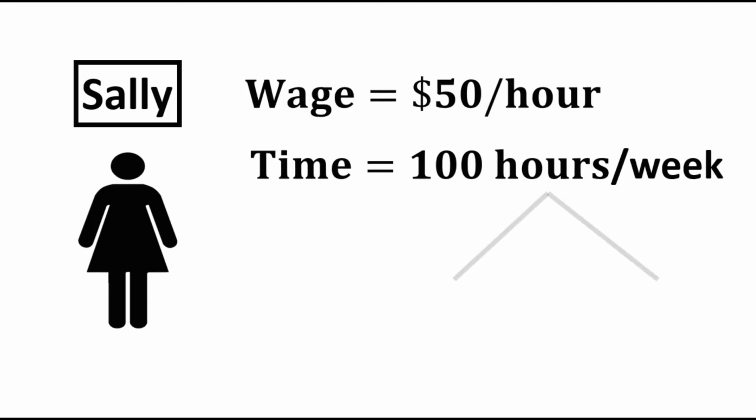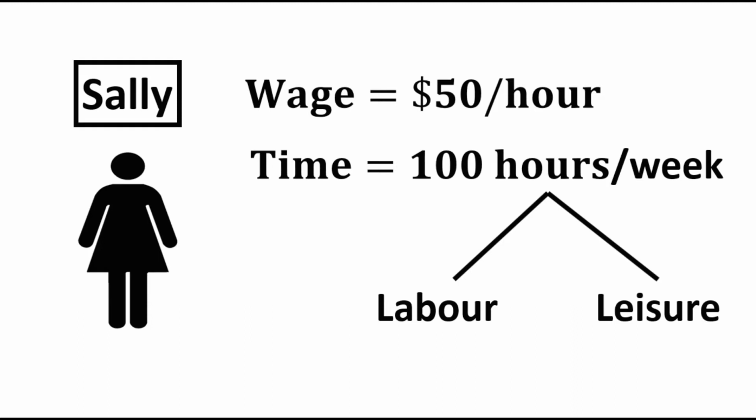She can spend her total time by working or by enjoying leisure. Her wage represents a trade-off between leisure and consumption because for every hour of leisure she gives up, she works one more hour and gets $50 of consumption.